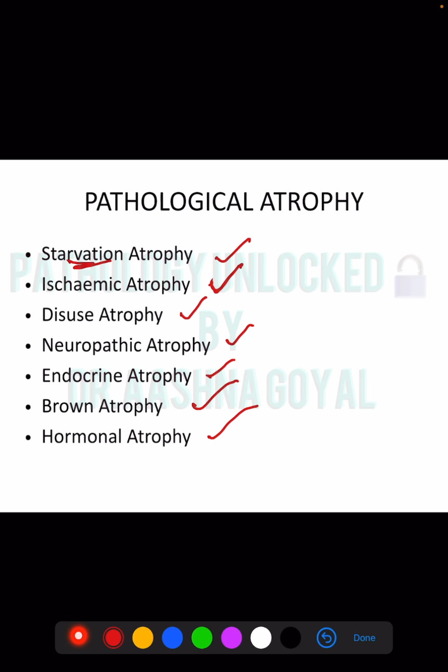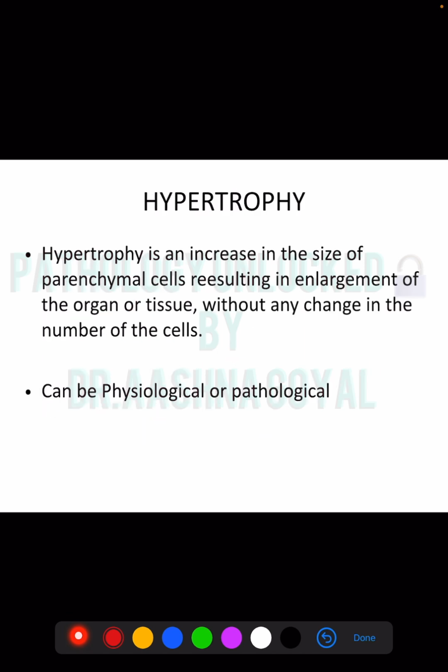Then we have neuropathic. Neuropathic atrophy is seen in poliomyelitis. Then we have, this is an important one, brown atrophy. Brown atrophy is atrophy of the heart in old age. And a pigment is formed known as lipofuscin. This is a brown color pigment, therefore the name is brown atrophy. Hormonal atrophy is seen in cases when there is loss of hormone supply, for example, post-menopause.